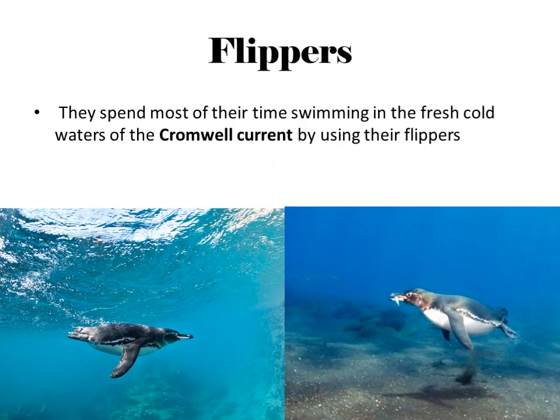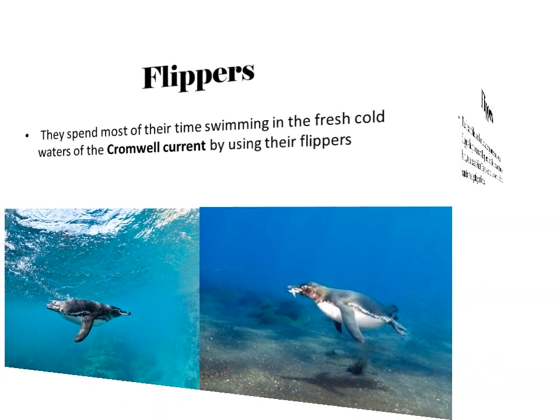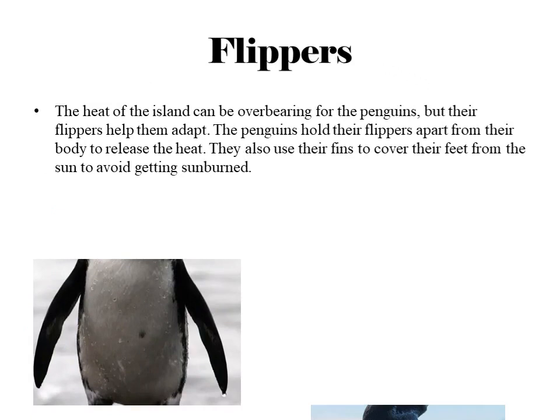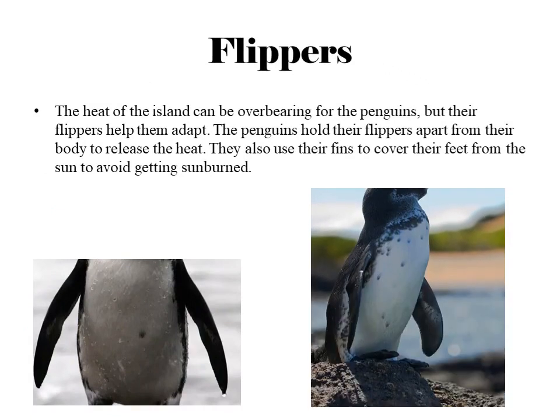The Galapagos penguins live in a hot climate because they are near the equator. They spend most of their time swimming in the fresh cold waters of the Cromwell Current by using their flippers. Their black flippers also help them gather food under the water. The heat of the island can be overbearing for the penguins, but their flippers help them adapt. The penguins hold their flippers apart from their body to release the heat. They also use their fins to cover their feet from the sun to avoid getting sunburned.